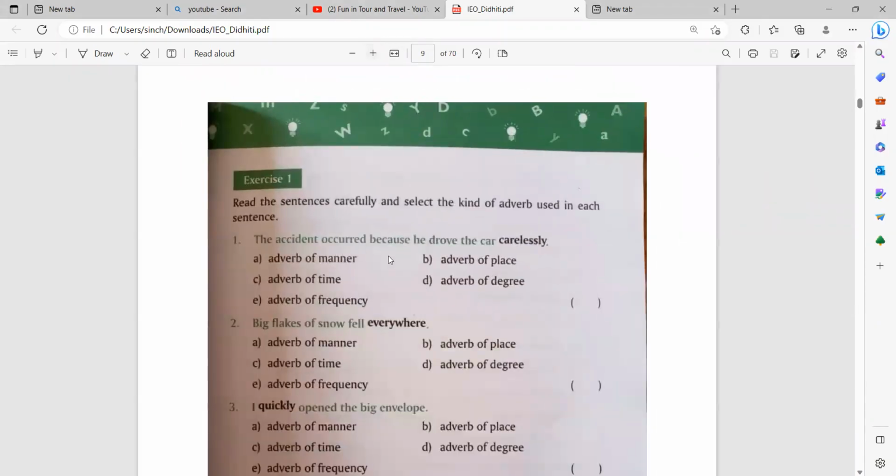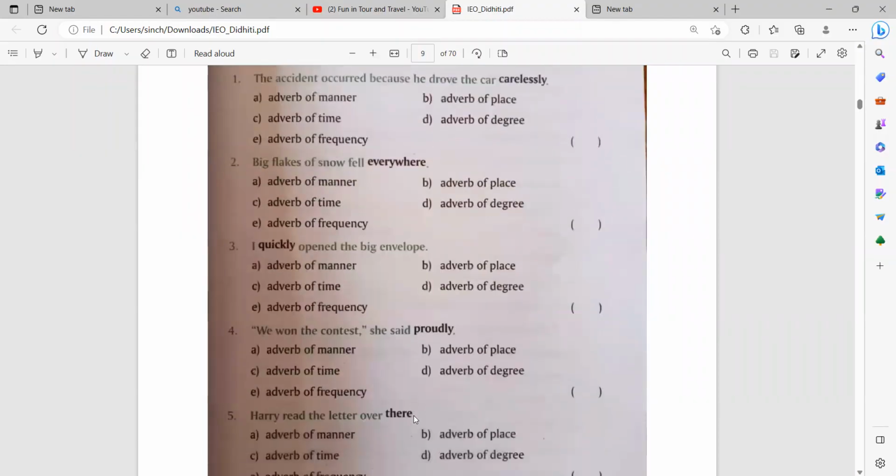The accident occurred because he drove the car carelessly. This will be adverb of manner. Then we have, big flakes of snow fell everywhere. This one will be adverb of place. Then we have number 3. I quickly opened the big envelope. This one will be adverb of time.